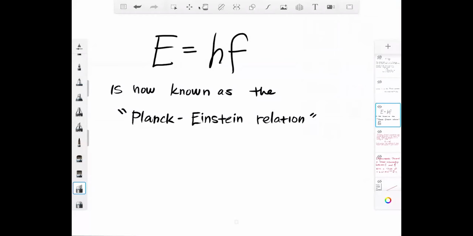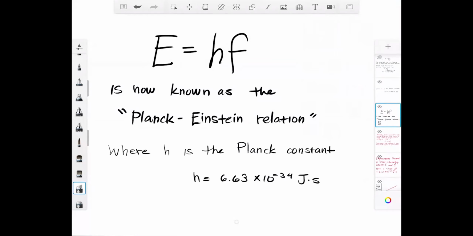Okay, E equals hf is the Planck-Einstein relation. Sorry about that, guys. As you can see, it's a very simple formula. The math is not difficult at all. So this H number, one that was proposed by Planck, is called the Planck constant. And it is 6.63 times 10 to the negative 34 joule seconds.